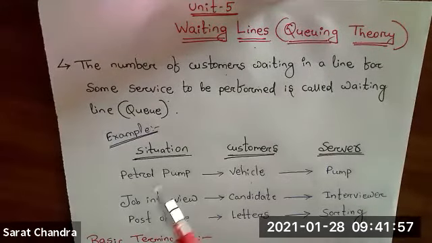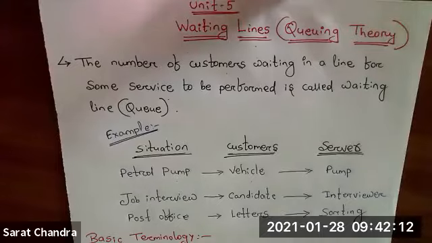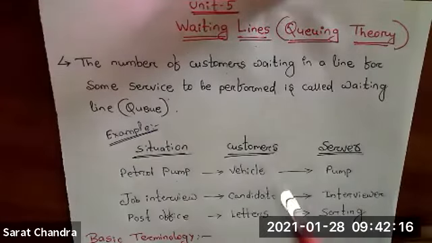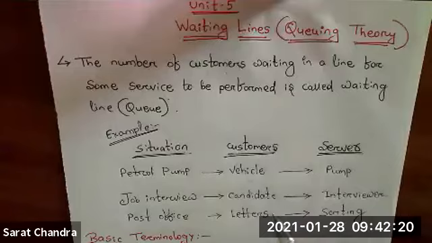So some examples I will provide. The first example is a petrol pump. Suppose you are going to a petrol pump. What is there in the petrol pump? You can see vehicles: some scooter, some tempo, some bus, etc. will be there back to back in a queue. So those vehicles are nothing but the customer.